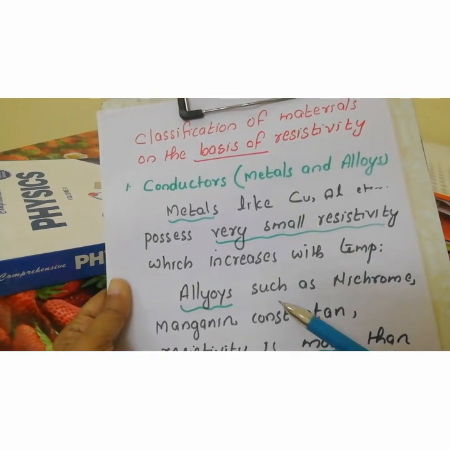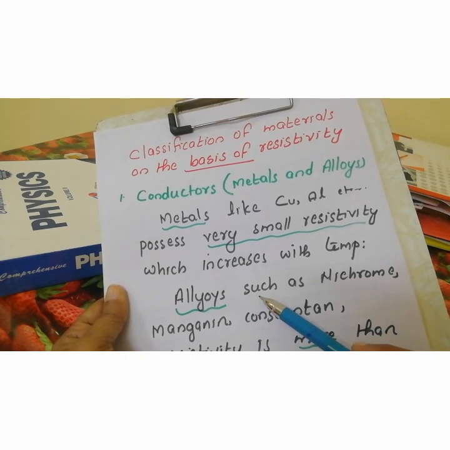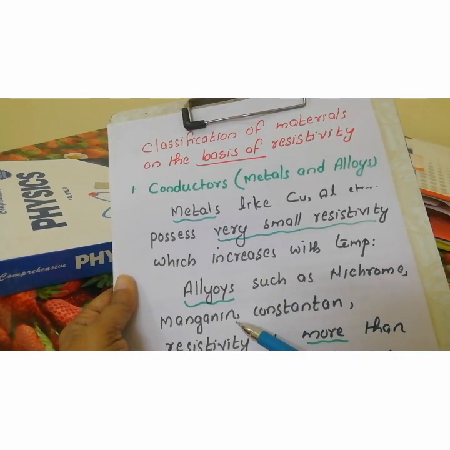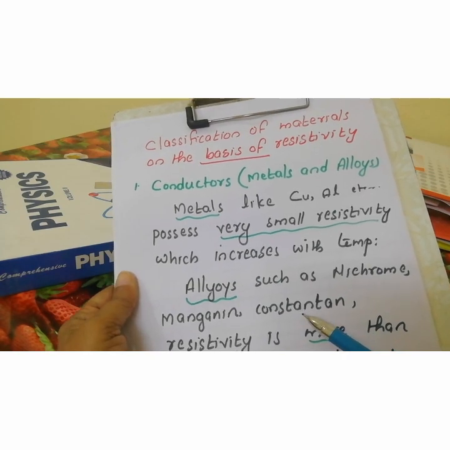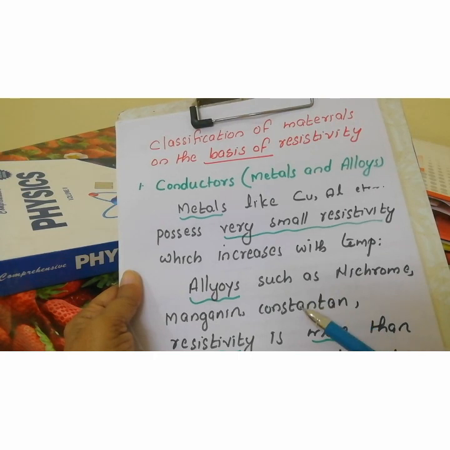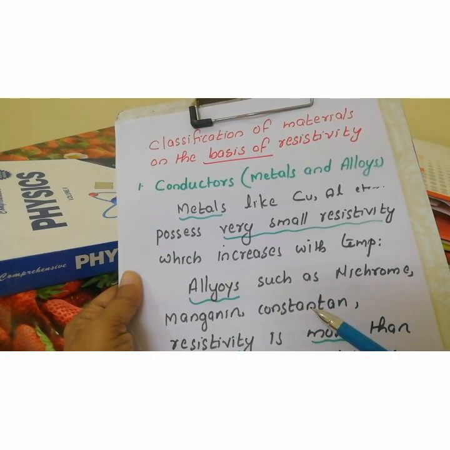Okay. Alloys. In the case of alloys, for example, nichrome, manganese and constantan. You know how an alloy is made. An alloy is made from the combination of 2 or more elements.